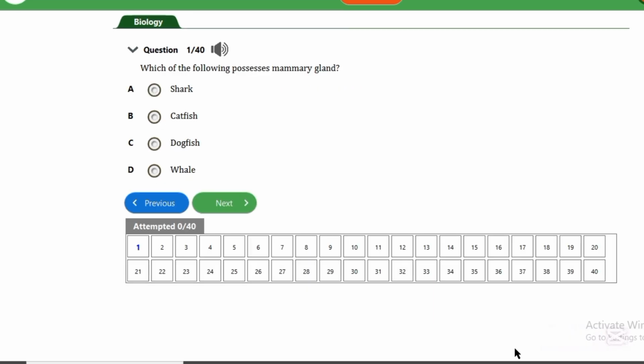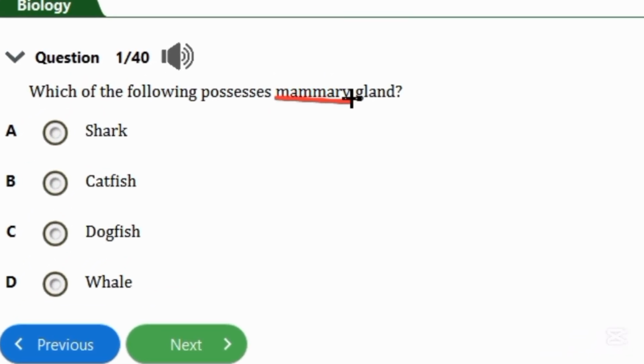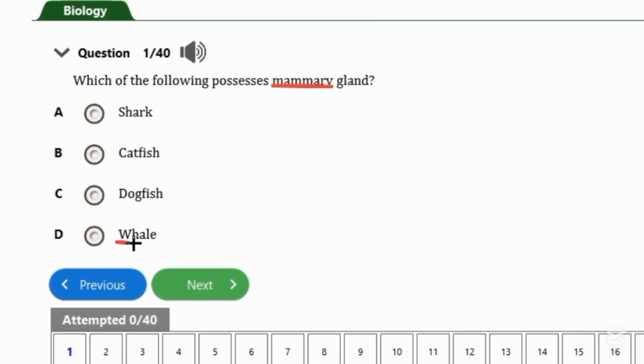First question, they are saying here: which of the following possesses a mammary gland? We have to take note of this mammary gland. When you look at all these, they are aquatic animals, right? But you have to know that a whale, though an aquatic animal, is also a mammal. So whales possess mammary glands. Let's go to the next question.